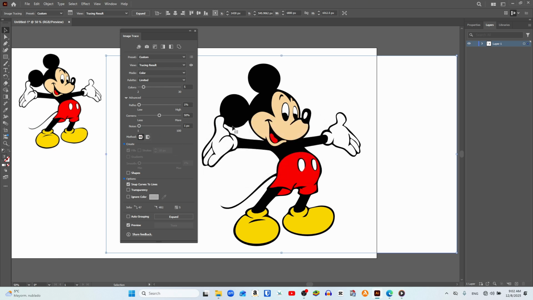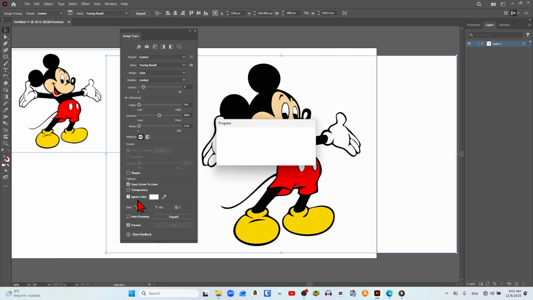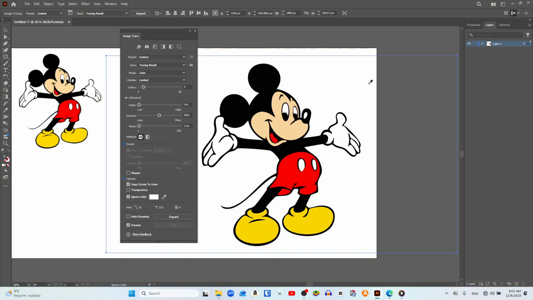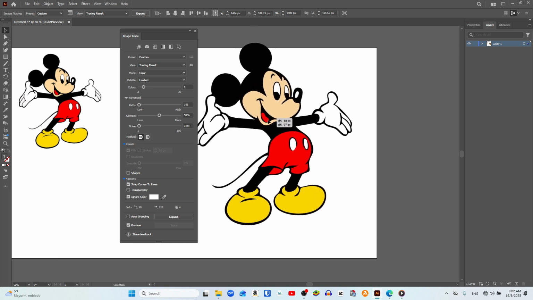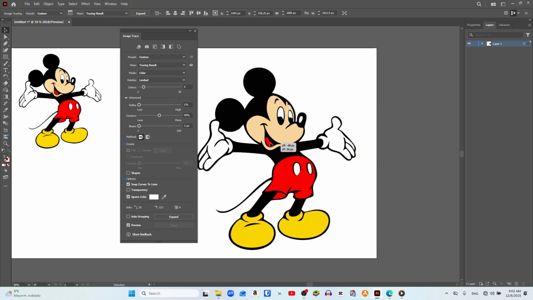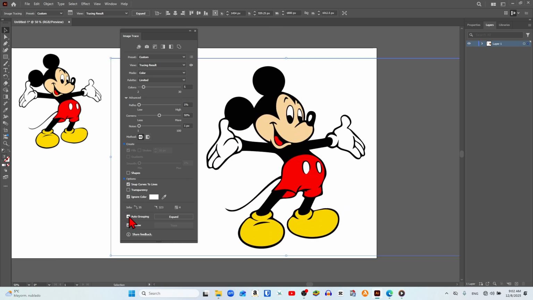Further down in the Options block, we check the Ignore White box to remove one of the colors. Then click on the eyedropper tool and select the white color. At this point, if we move the image out of the workspace, we will notice that the white background has disappeared, leaving only the elements we want to vectorize.